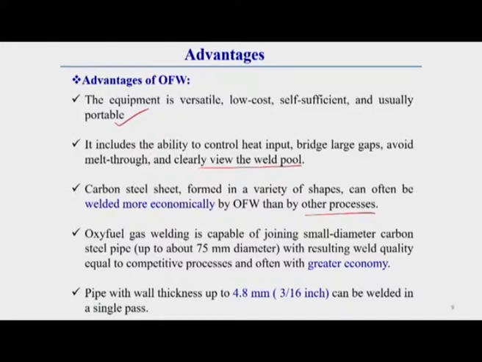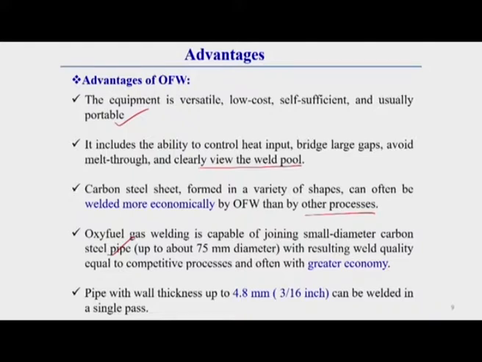Oxy-fuel gas welding is capable of joining small diameter carbon steel pipe. That means by this welding technique we can weld a pipe whose diameter is only 75 millimeter, very precisely.